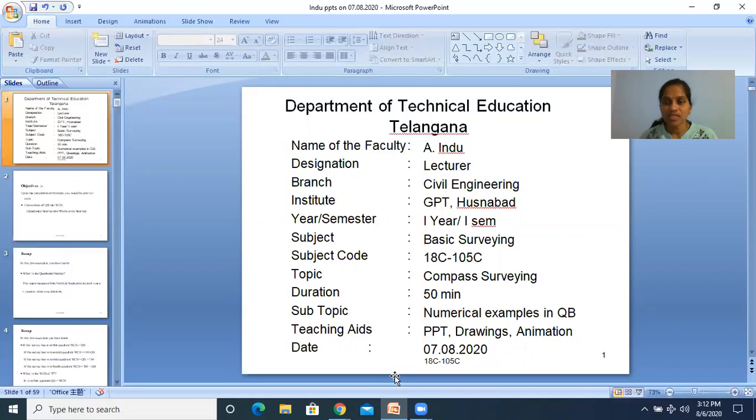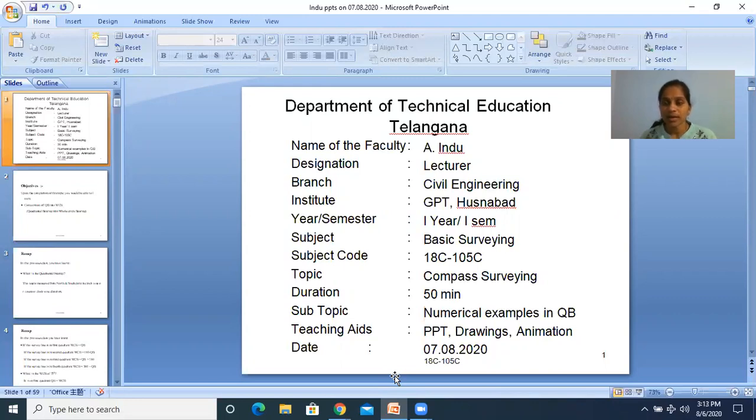In the WCB system, we measure the angles from the north direction only and in the clockwise direction only, and the bearings can be measured from 0 to 360 degrees. The bearings of the WCB system can be measured with the help of a prismatic compass only, in which we can measure angles from 0 to 360.